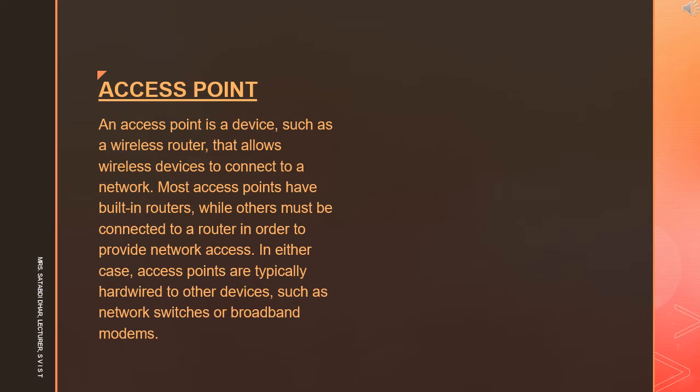The AP usually connects to a router via a wired network as a standalone device, but it can also be an integral component of the router itself. An AP is differentiated from a hotspot, which is a physical location where Wi-Fi access is available. Here in this video, you can see a device called access point.